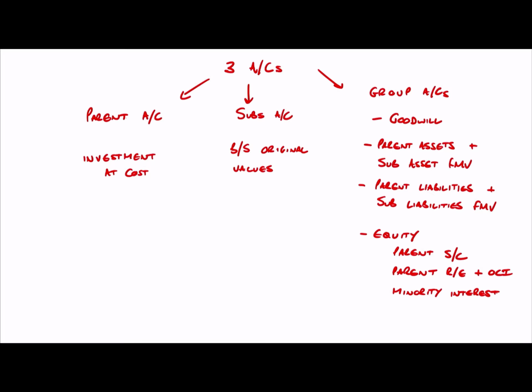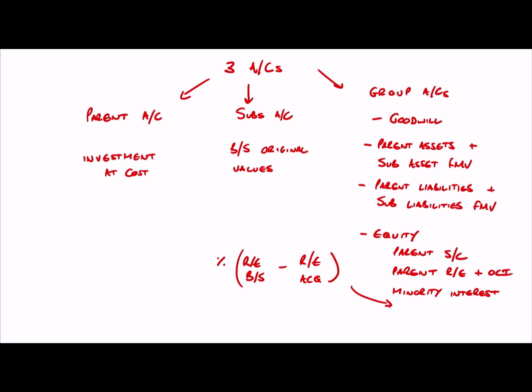So how does that actually work? What are post-acquisition retained earnings? Well, of course, what we're going to do is bring in our share. And the way we work out post-acquisition retained earnings is by looking at the retained earnings at the current balance sheet date in our subsidiary and comparing that to retained earnings at the date of acquisition. So in other words, that shows us the retained earnings that have been generated after the acquisition date, and we can bring in our share of those and include them in stockholders' equity.